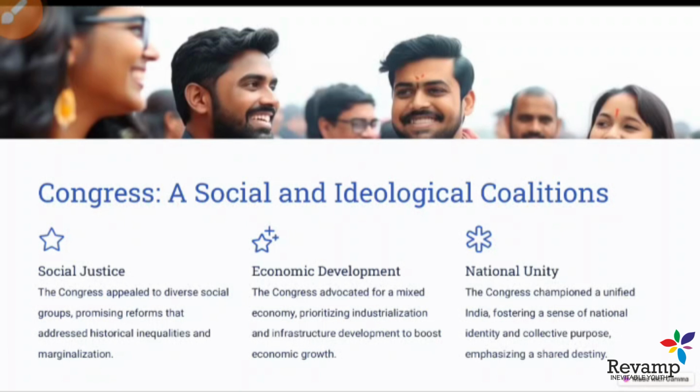And the third one is nation unity. Nation unity, what does it mean, students? Nation unity means the Congress championed a unified sense of nationality, a collective responsibility, emphasizing a shared destiny. It means that Congress advocated for nation unity, a nation where everyone has the same purpose, the same idea.